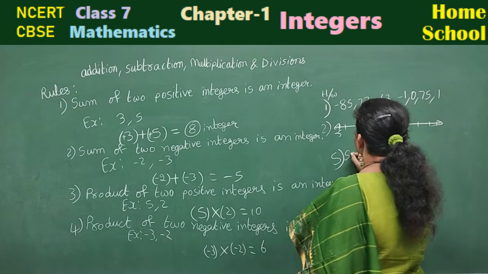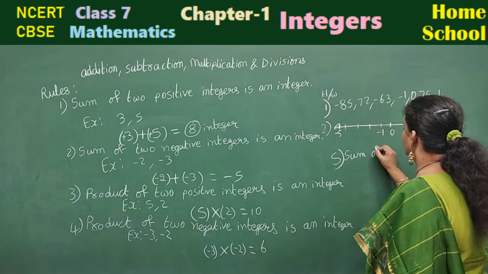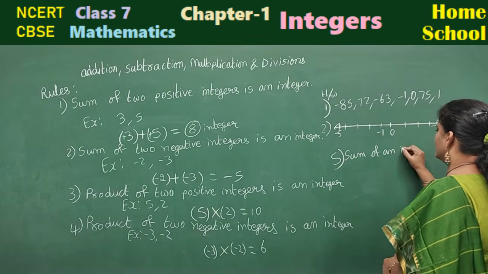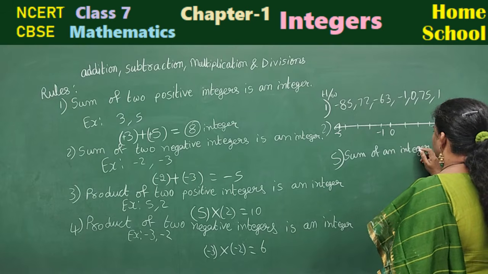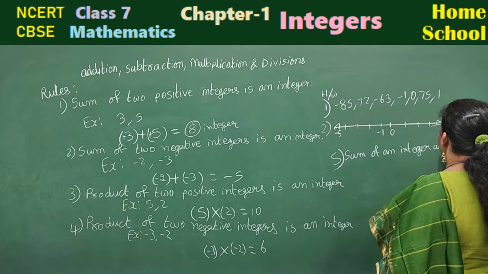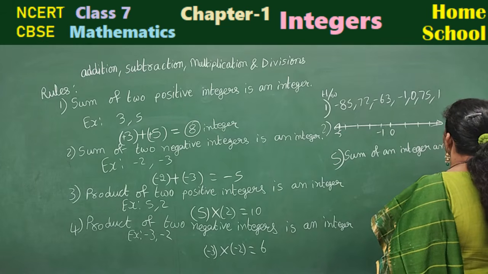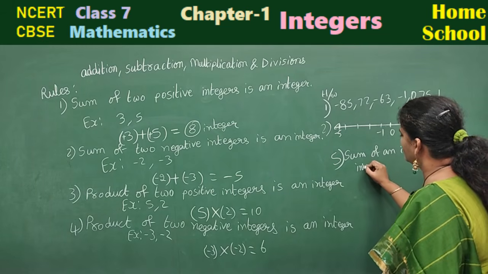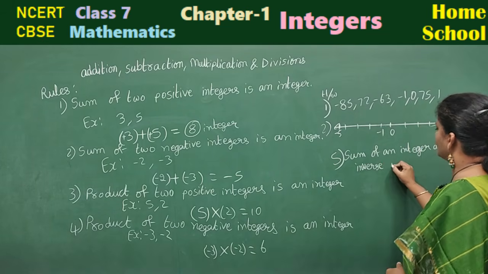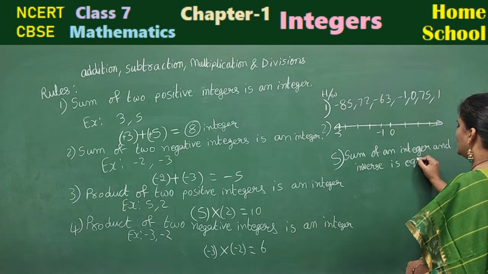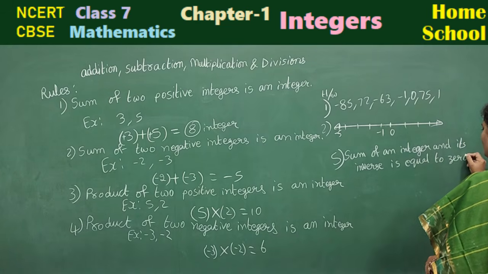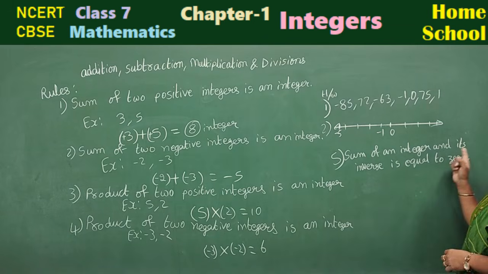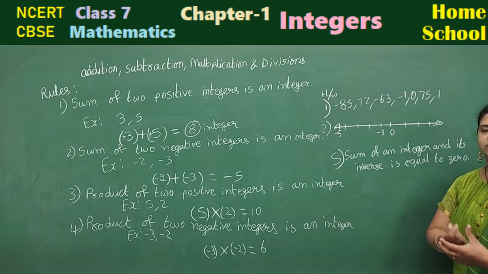Coming to your next rule, let me write here. Fifth one. Sum of an integer and its inverse is equal to 0. Sum of an integer and its inverse is equal to 0.